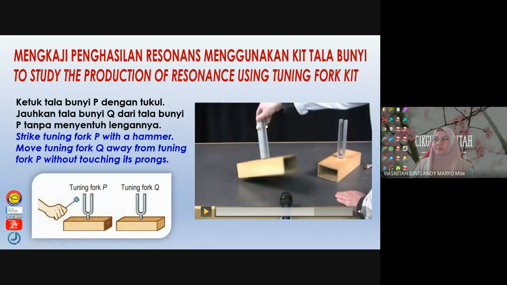Oh, now you see, when this man added an additional mass to the second tuning fork, it is not producing a vibrating sound again. Sebab bila you tambah, you adjust the mass, you put another thing here. So now the natural frequency is not the same anymore. Bila kita letak apa benda dekat sini, bila you hit dia tak dengar lagi sebab the natural frequency has been disturbed. Okay, so this is what happened.